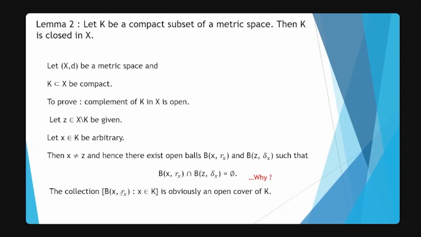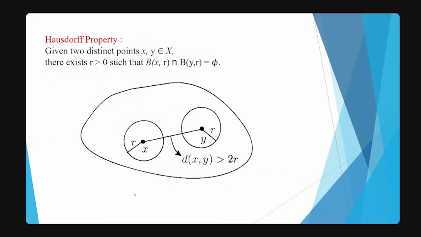So this collection of all open balls centered at x with radius r_x will be an open cover of K. Now the answer to this why is the Hausdorff property. It says that given two distinct points x, y belonging to X, there exists some radius such that the open balls around them with that radius have an empty intersection. Now since K is compact, we can extract a finite subcover. Let's say that finite subcover is B_i with radius r_xi and centered at x_i.